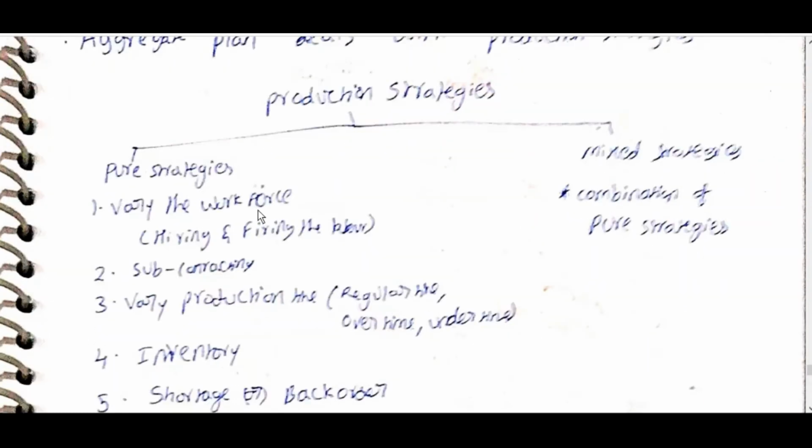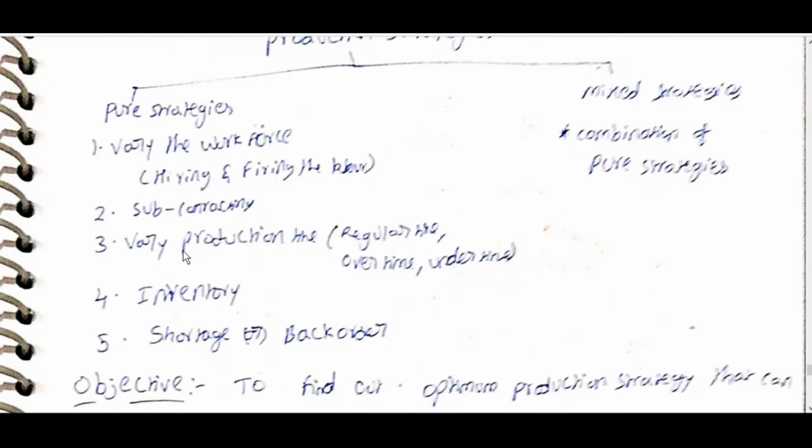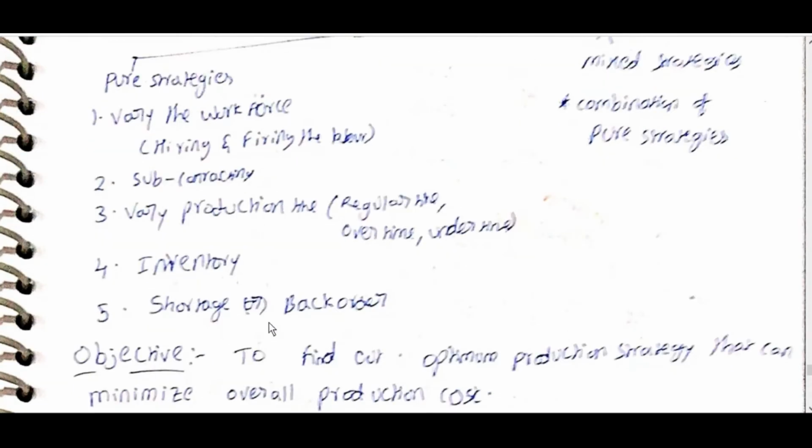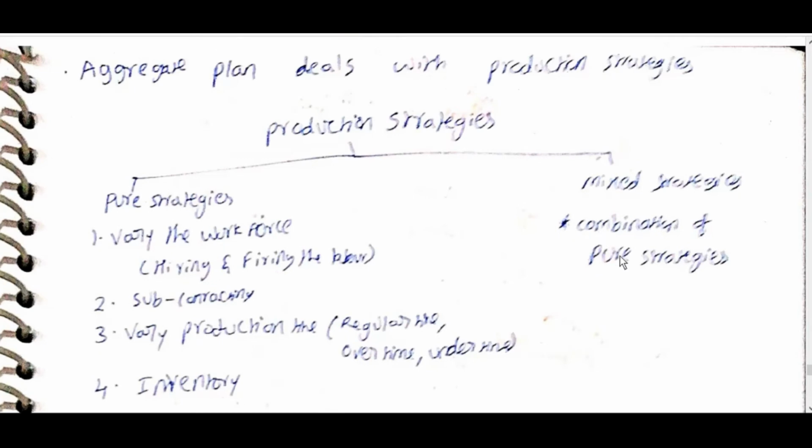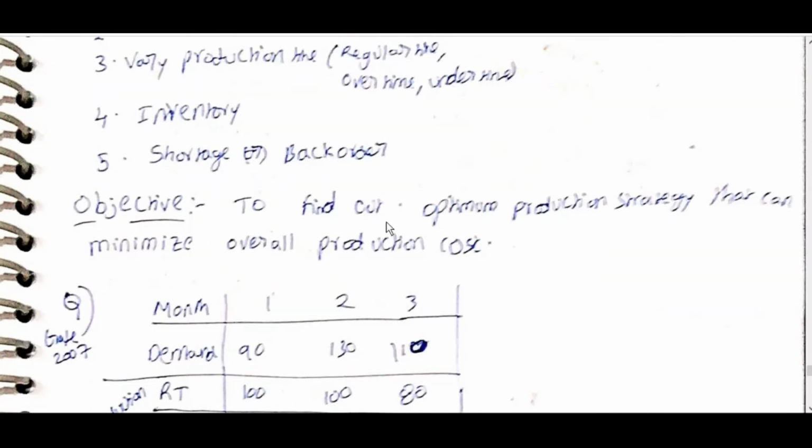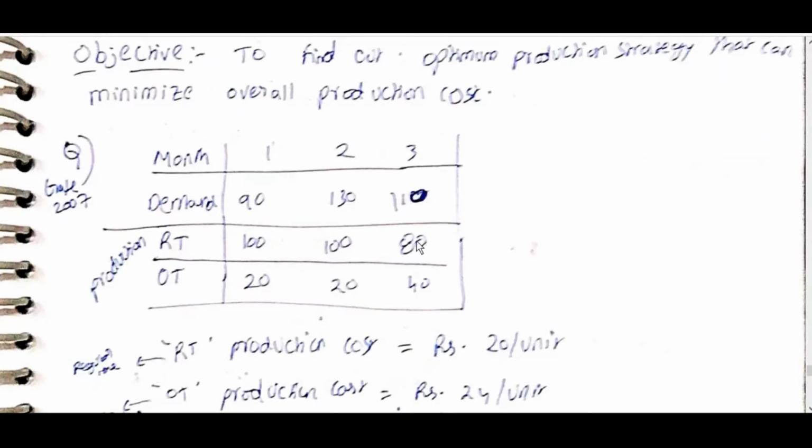Production strategies. Pure strategies: vary the workforce, hiring and firing the labor; subcontracting; vary production time, regular time, overtime, undertime; inventory, shortage or back order. Mixed strategies: combination of pure strategies. Objective: to find the optimum production strategy that can minimize overall production cost.